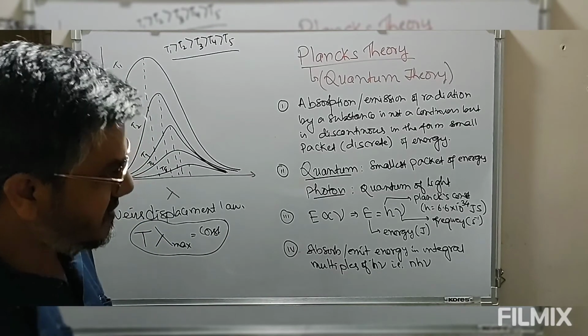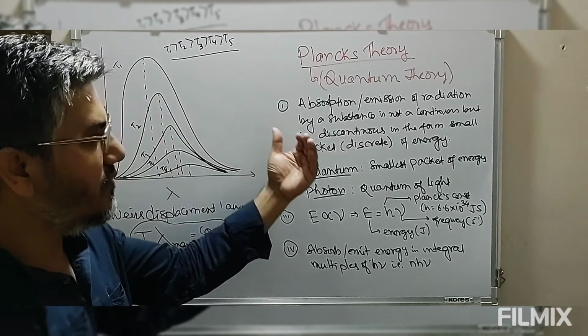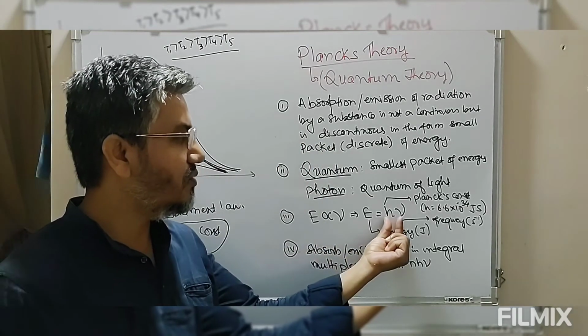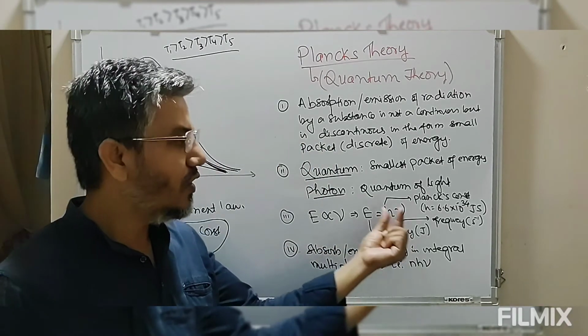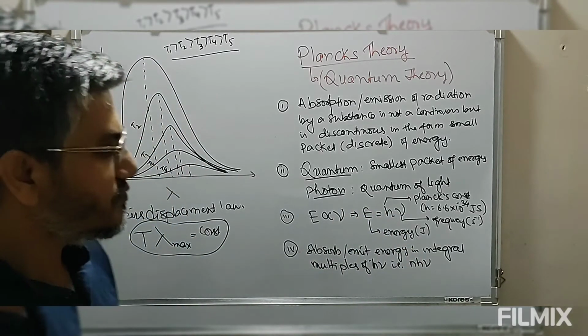Whenever a substance absorbs or emits energy, that is always in the form of small packets. These small packets are always an integral multiple of this minimum value, that is h nu, where h nu is the energy of a single photon.